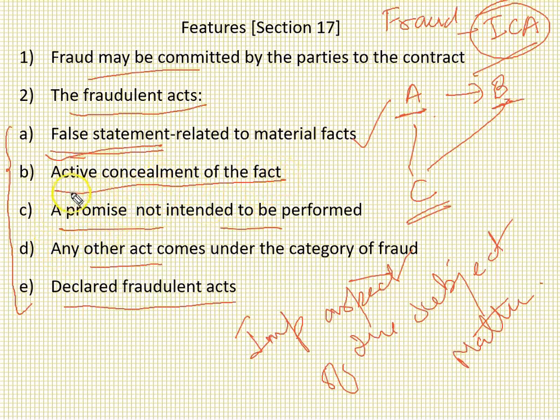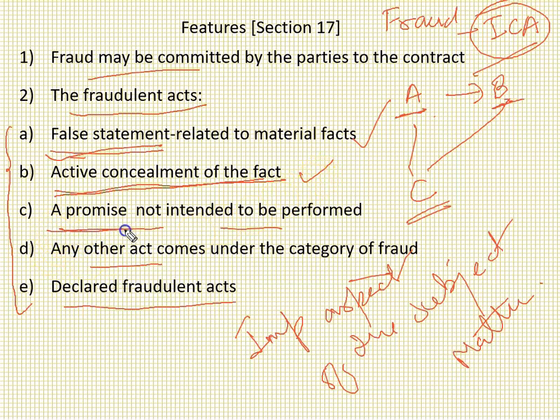Then the second one is that you are actively concealing the fact. Actively concealing the fact means you are doing something, you are making some effort in order to hide the information in the subject matter. You are concealing the facts from the other party. Then this kind of example is also treated as fraud.